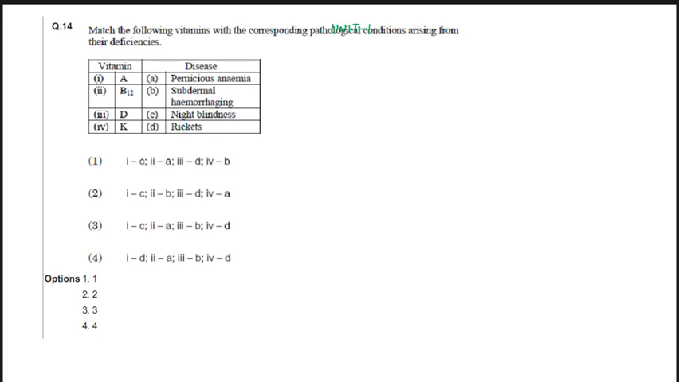Now this is a very simple question. Match the following vitamins with the corresponding pathological condition arising from their deficiencies. Vitamin A will be night blindness, so this option is incorrect. Vitamin B12 is for pernicious anemia. What is pernicious anemia? Not enough RBCs are produced due to the deficiency of vitamin B12.